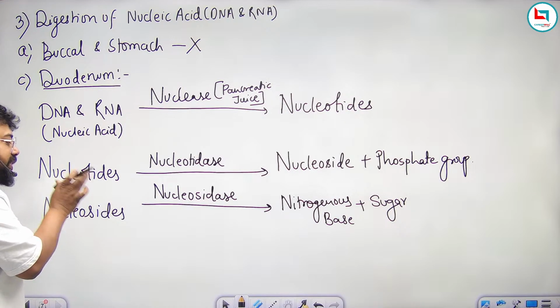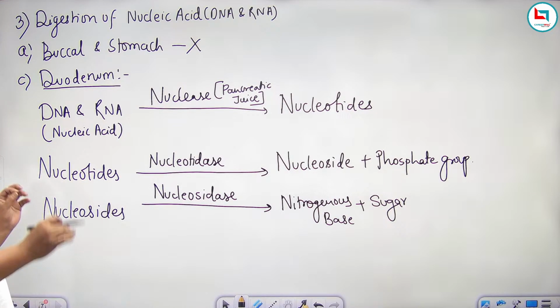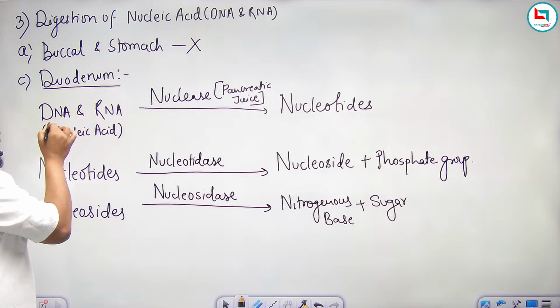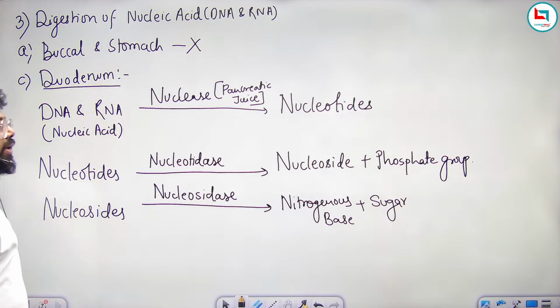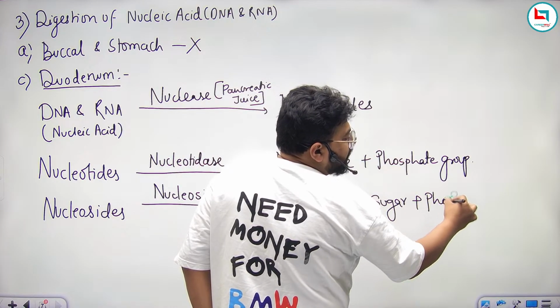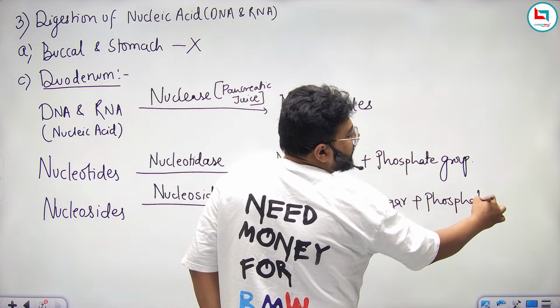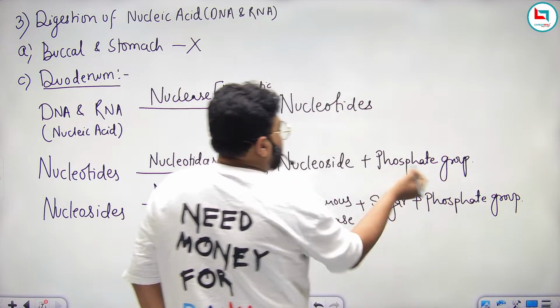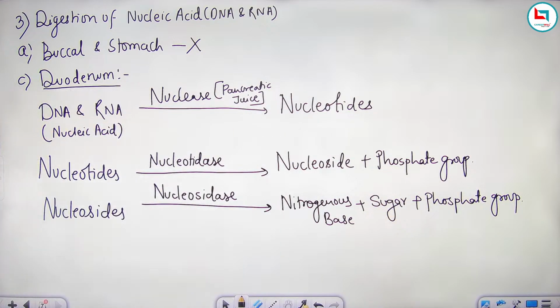And with many nucleotides joined together with a special type of bond, they form either DNA or RNA. So this is how the digestion of nucleic acid takes place inside our body.